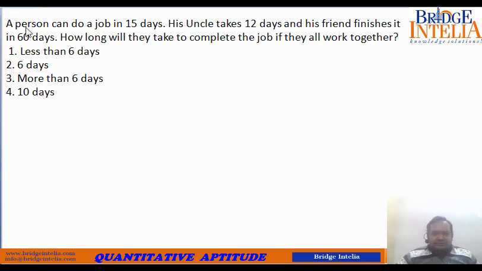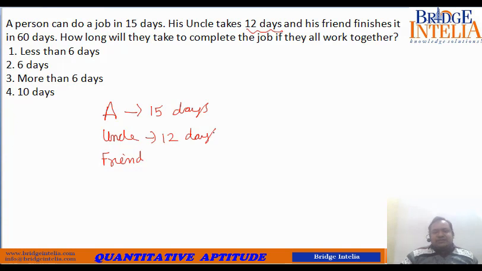Now let's have a look at this one. A person can do a job in 15 days. His uncle takes 12 days and his friend finishes in 60 days. So 3 persons are being mentioned here. Let me call the person A, his uncle and his friend. A takes 15 days, his uncle takes 12 days and his friend takes 60 days.